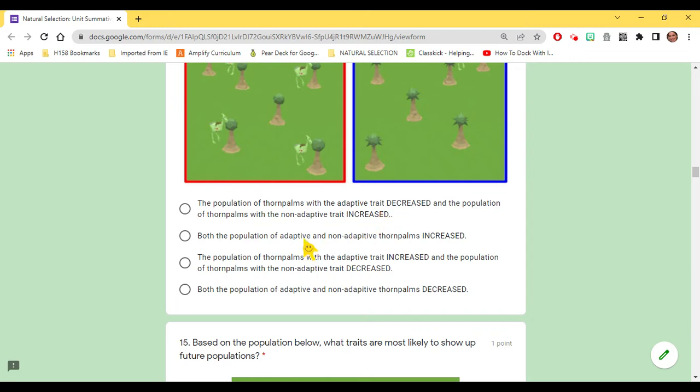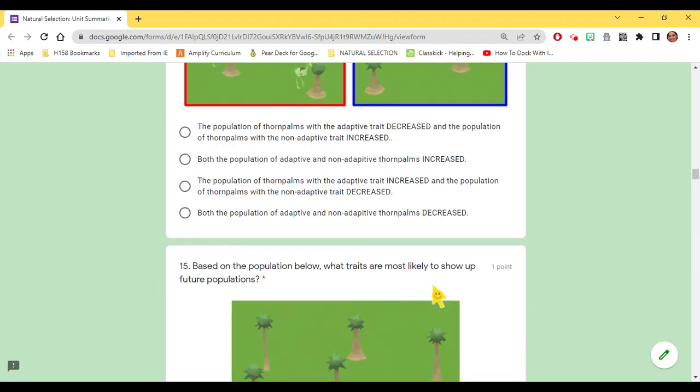Both the population of adaptive and non-adaptive thorn palms increased. The population of thorn palms with the adaptive trait increased, and the population of thorn palms with the non-adaptive trait decreased. Both the population of adaptive and non-adaptive thorn palms decreased.